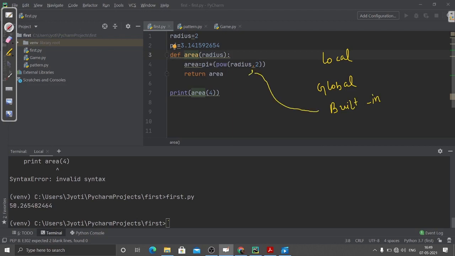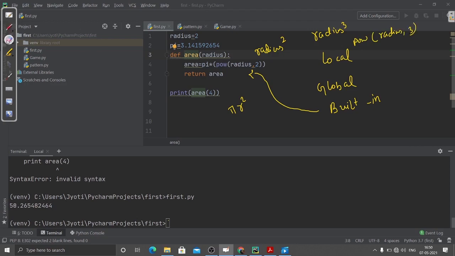For example, one of them is pow. The pow function is usually used, and it returns us the power. Suppose radius: this will return us radius to the power 2, radius square, because we know that the formula is pi r square. If you want radius to the power 3, cube, then you can go for pow, then radius, and then 3.